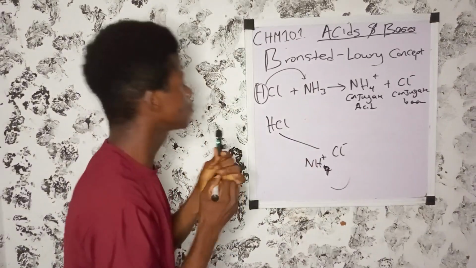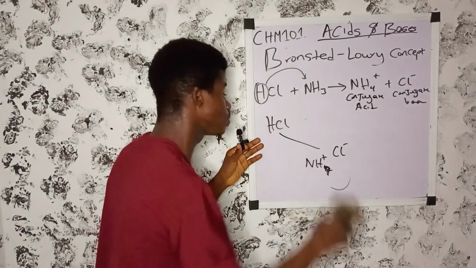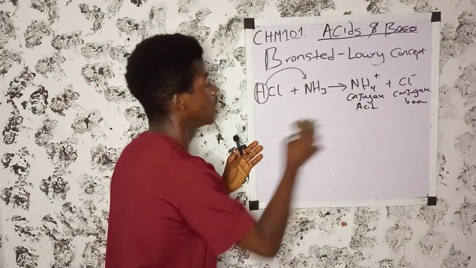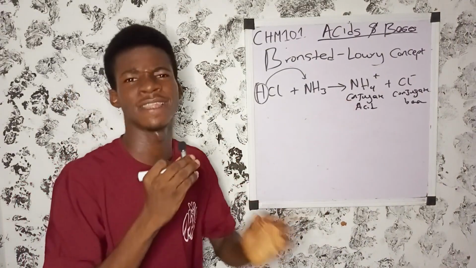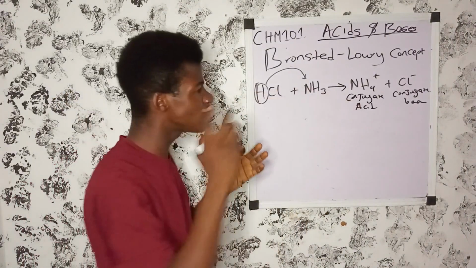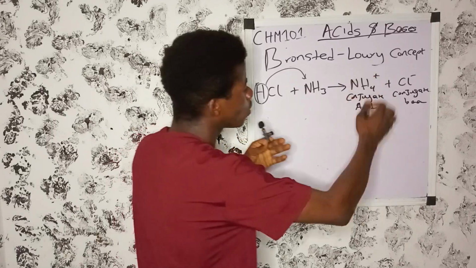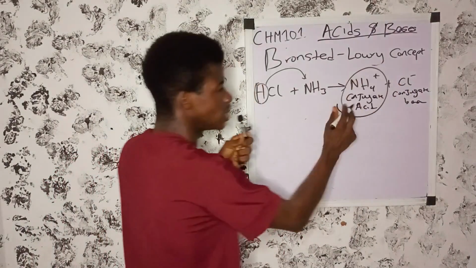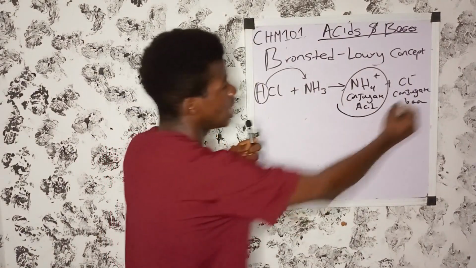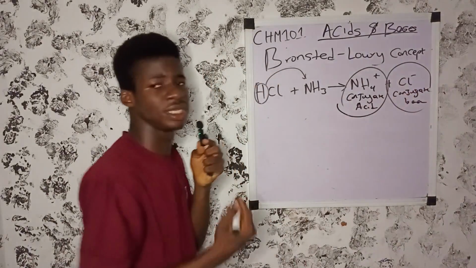Okay? So when an acid donates a proton, it forms a conjugate base. When a base accepts a proton, it forms a conjugate acid. Now, why are they called conjugate acid and conjugate base? Why is the ammonium ion called a conjugate acid here, and why is the chloride ion called a conjugate base here?